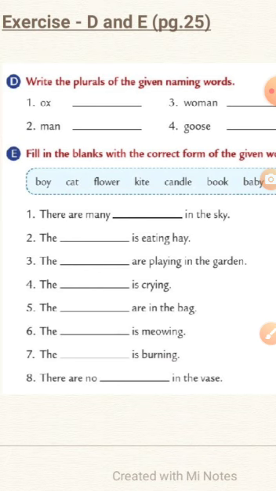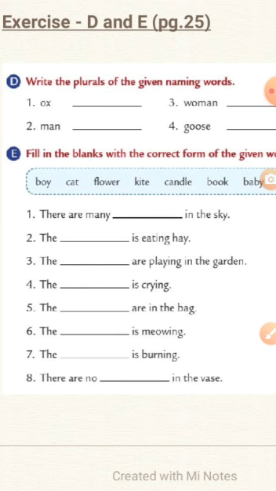Number two, man. What's the plural of man? Men. M-E-N, men. Now let's look at the third question. Woman means one woman, a woman. How will we change this to plural, many? Women. W-O-M-E-N.